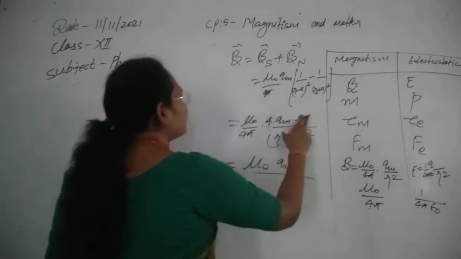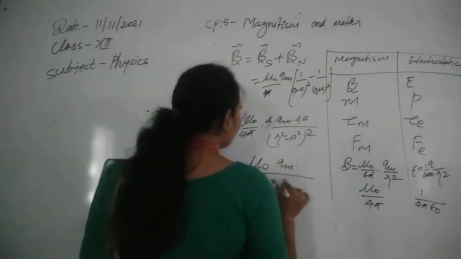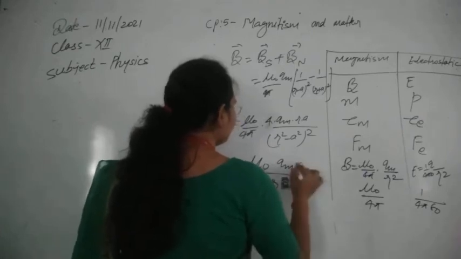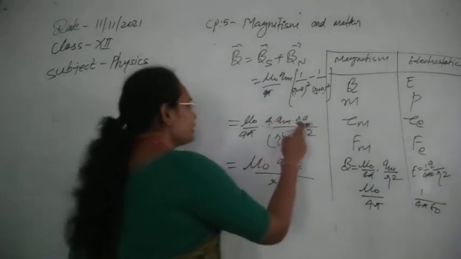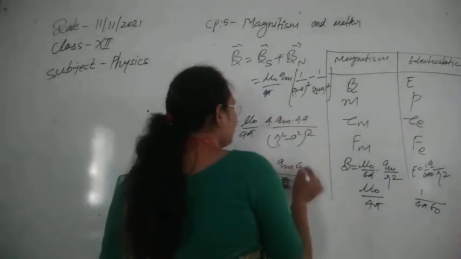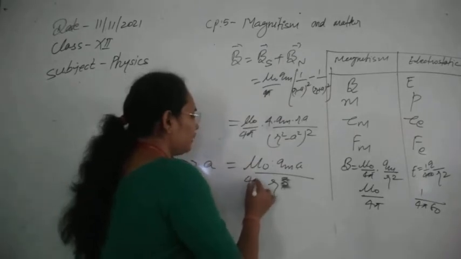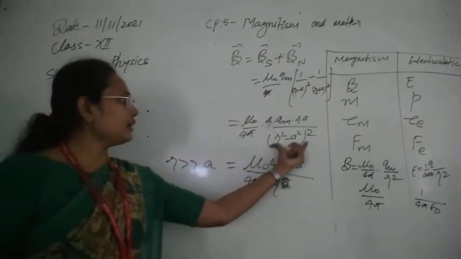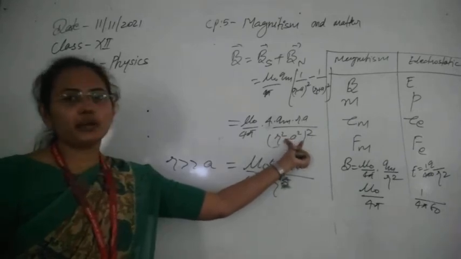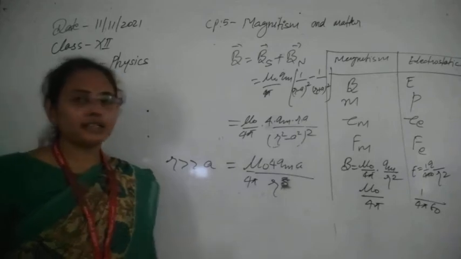One more thing, just reduce that, and this will be obtained as r cube. So this is what we have obtained. You can cancel the 4 out, or if you want, just write it. You only have to neglect a square, and it will be obtained as r to the power 4, one of the r will be cancelled out.